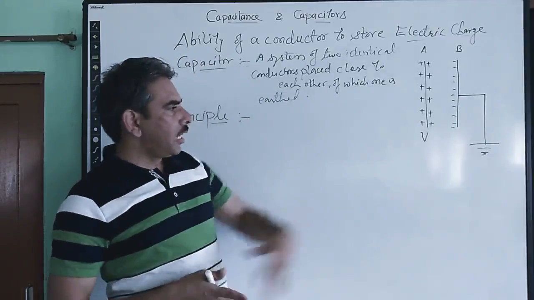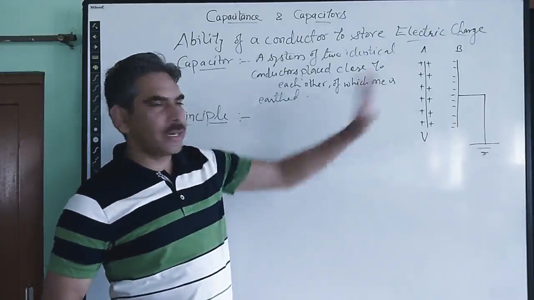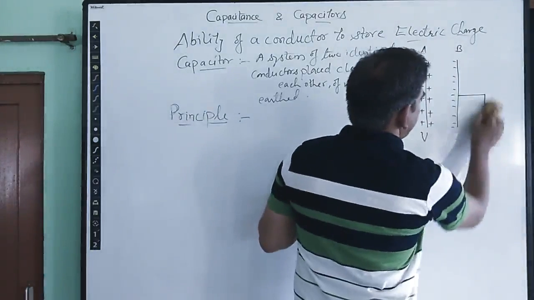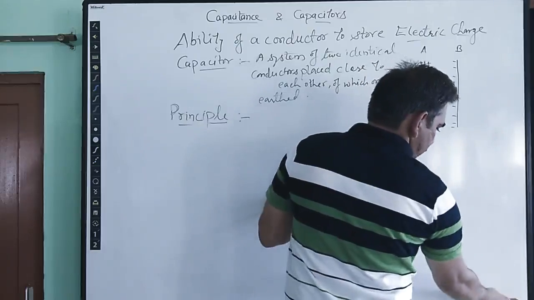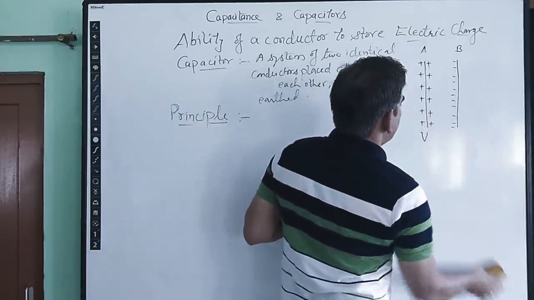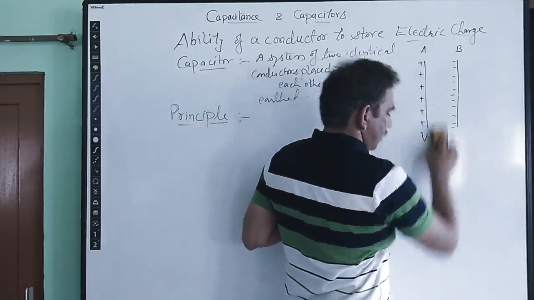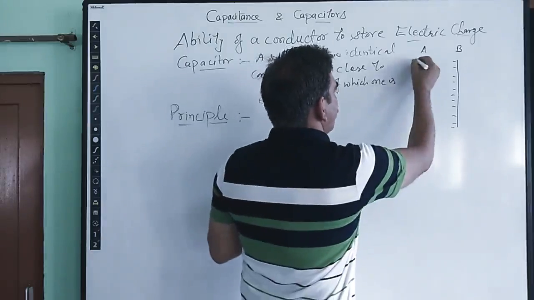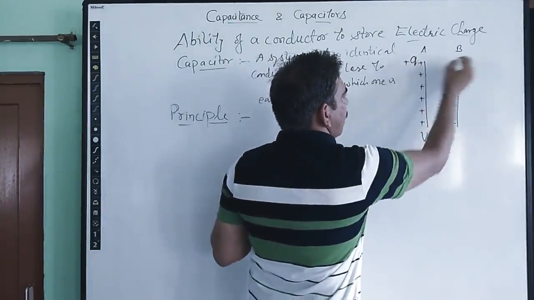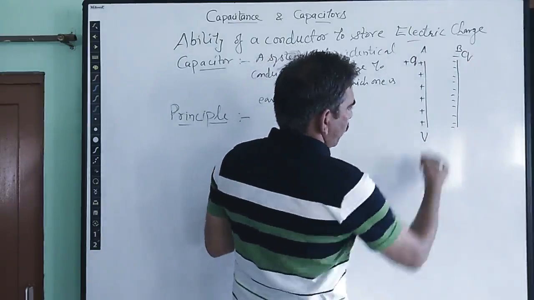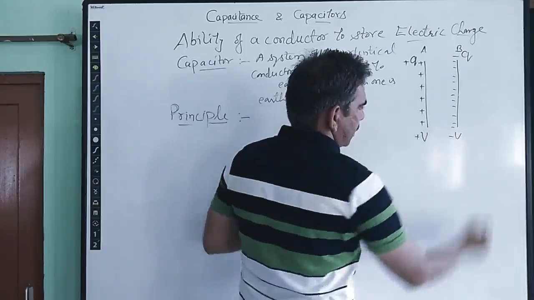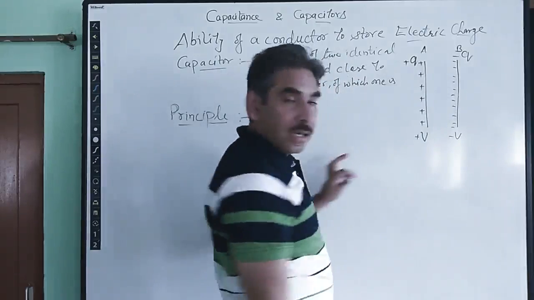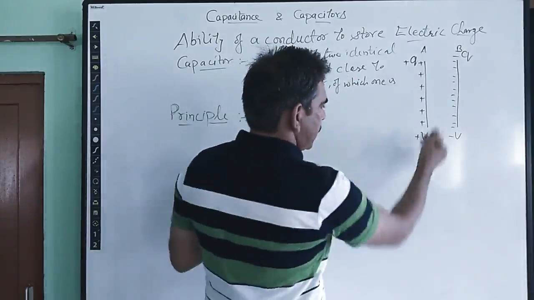We can now derive the expression for, or find, the capacitance of a parallel plate capacitor. For doing that, we simply take one parallel plate capacitor, with some positive charge Q on plate A and an equal amount of negative charge on plate B. Both have the same potential, plus V and minus V. These two plates have the same dimensions and shape, because the plates are to be identical.